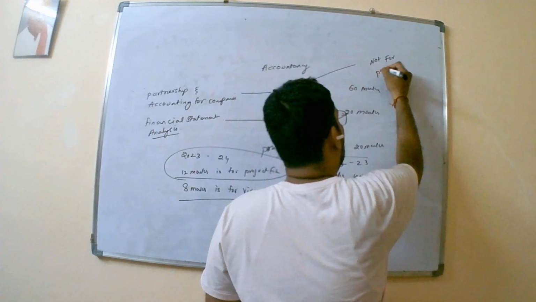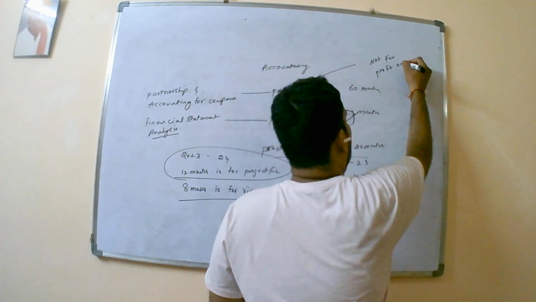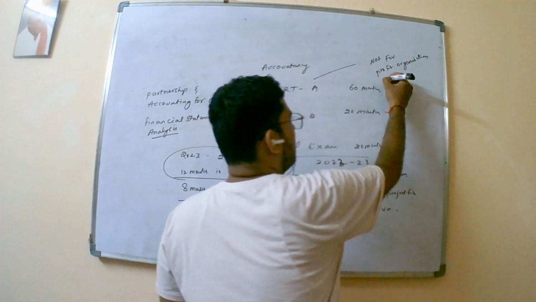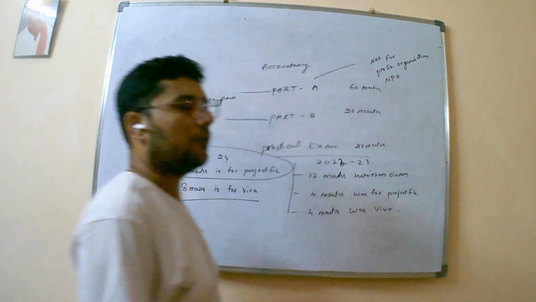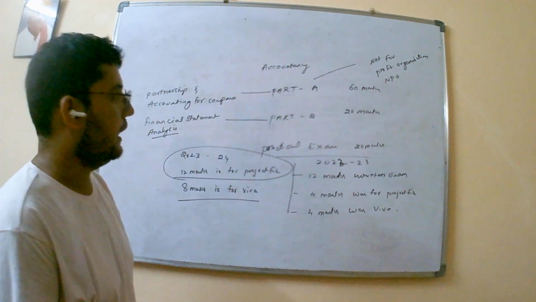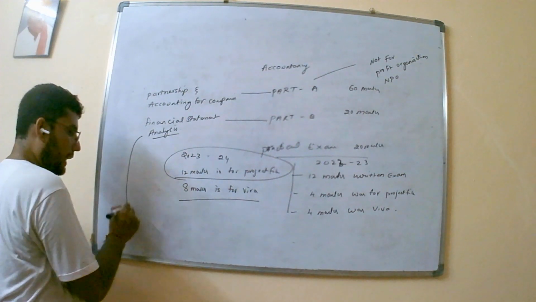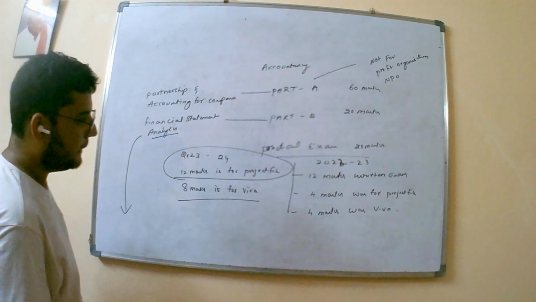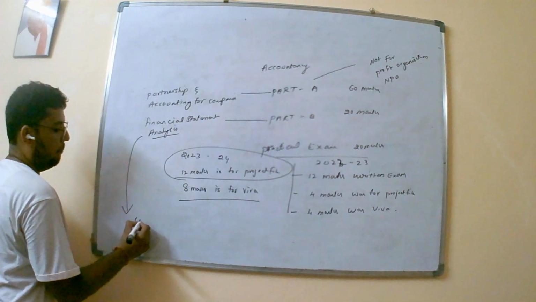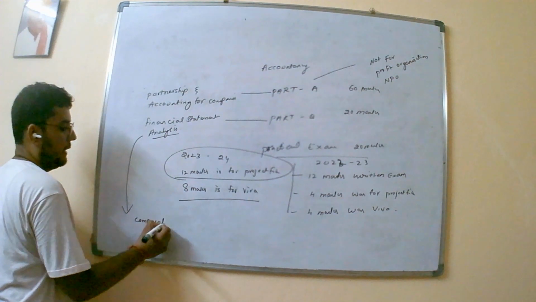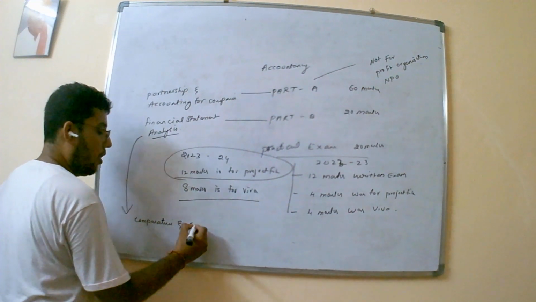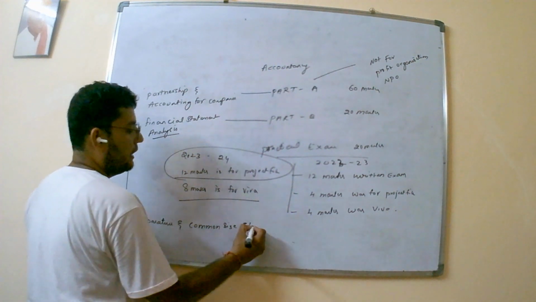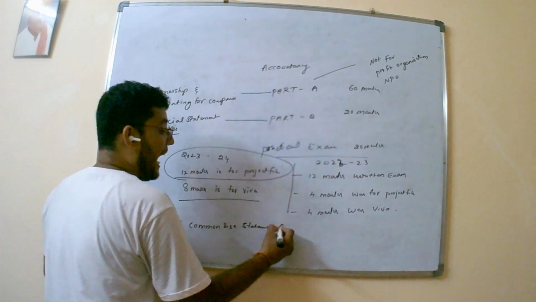This year also there are no NPOs, that is, not-for-profit organizations or non-profit organizations. But in the financial statement analysis, there is an addition this year: comparative and common size statement analysis is being added.